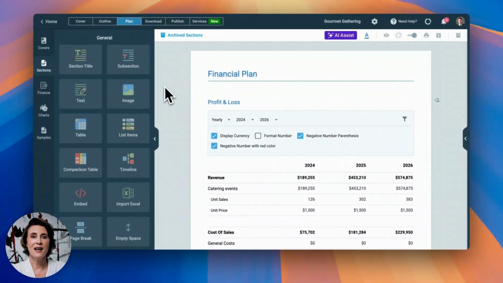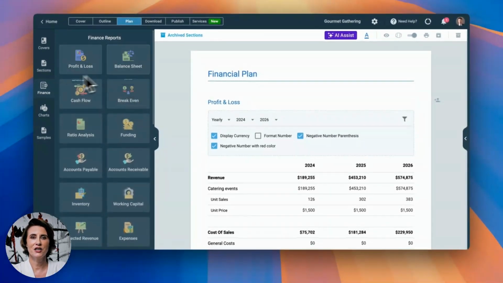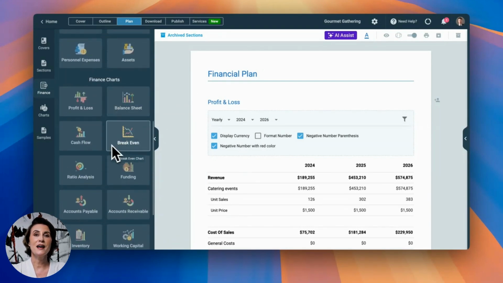Now, let's say you want to add some financial charts to your business plan. You can navigate to the finance sections on the left sidebar. There you will find financial reports and financial charts. You can simply drag and drop these charts. You don't have to worry about adding the calculations. It simply displays your charts and the reports.